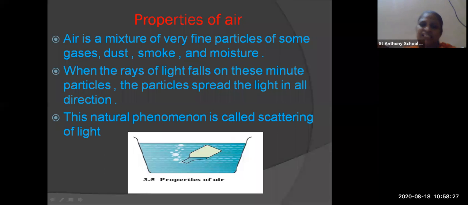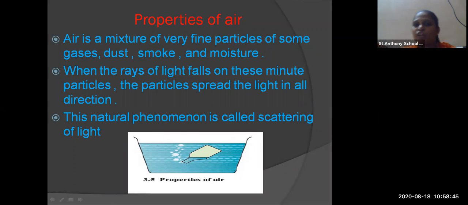Now here you can see an empty bottle is dipped in a vessel which is full of water. What you can see, the water is entering the glass, as well as you can see the bubbles of water. That is called scattering of light.